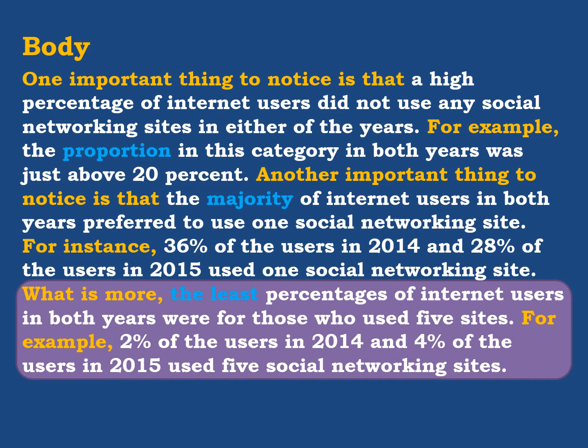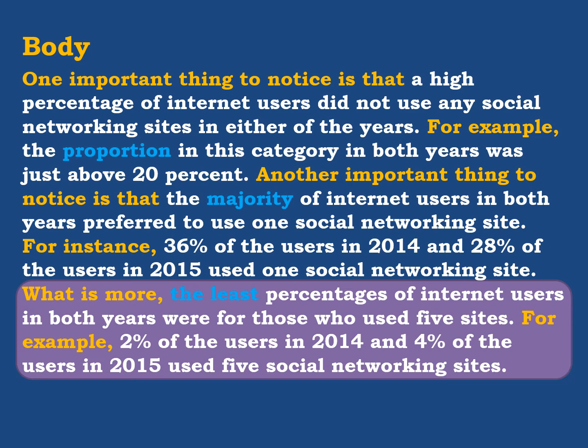Now we have to give the example. We said that we introduce an idea, then after that we have to include an example. For example, this is the phrase that we have to use. For example, the proportion in this category in both years was just above 20%. Now, the first idea with the example finished here. We said that you can write the second idea in the same paragraph, or you can separate it in another paragraph. It's up to you.